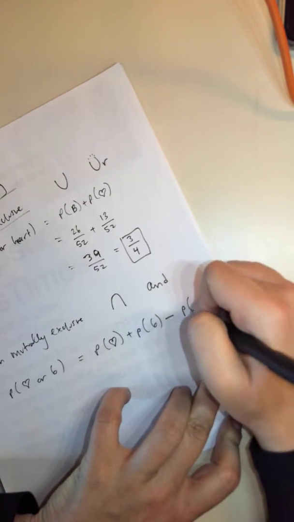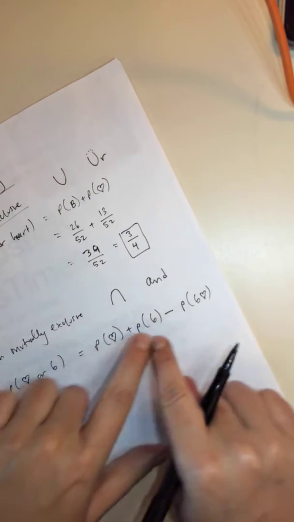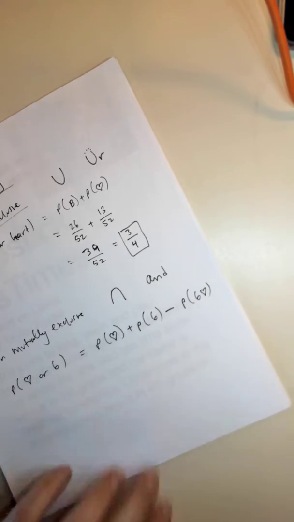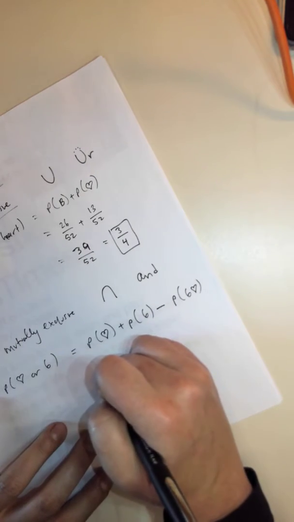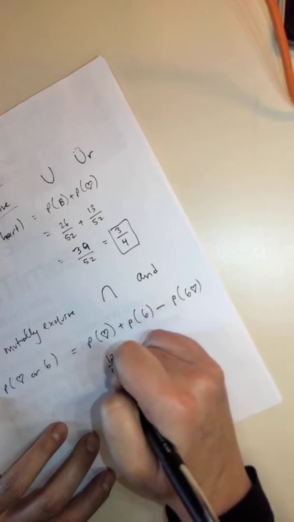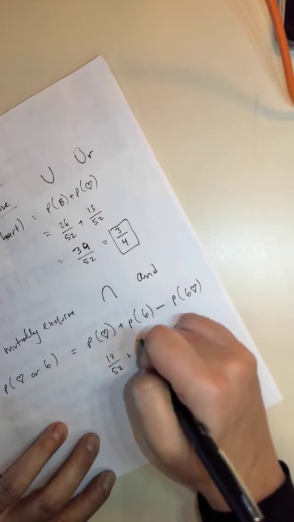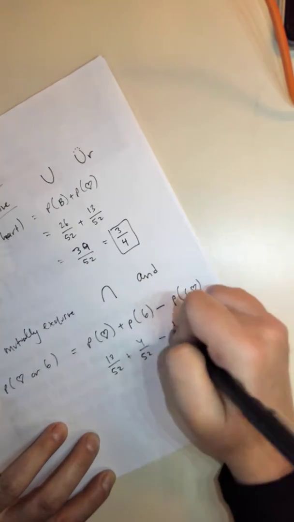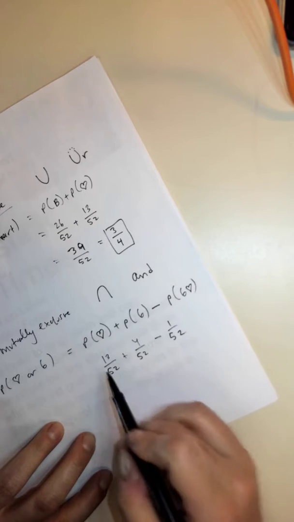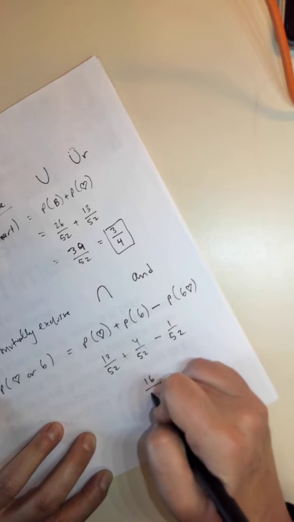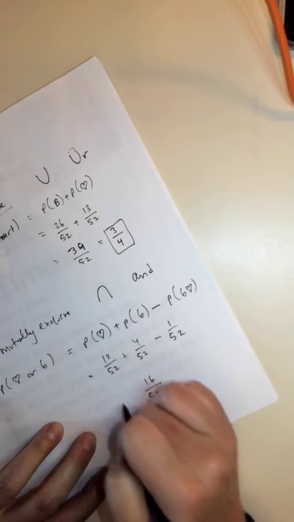We have to subtract the 6 of hearts because you can get a 6 of hearts either as a heart or as a 6. So we're getting rid of all of the multiples, the doubles. The probability of the heart is 13 out of 52 plus the probability of 6 is 4 out of 52 minus that double. There's only one 6 of hearts in the whole deck. So 13 plus 4 is 17, 17 minus 1 is 16 over 52, same common denominator.